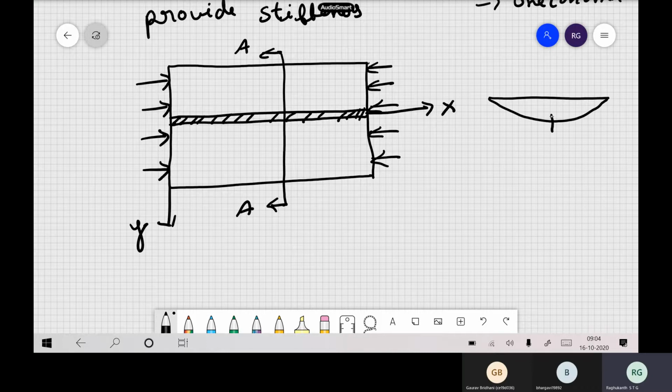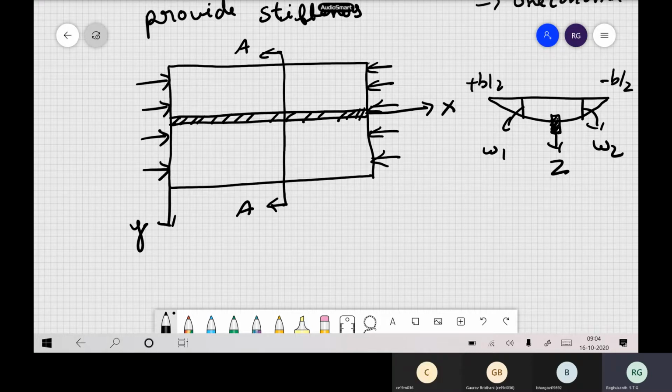I have a stiffener here. This is Z, and of course here you have W1, the deflection on this side and the deflection on the other side. This is plus b by 2 and this is minus b by 2.